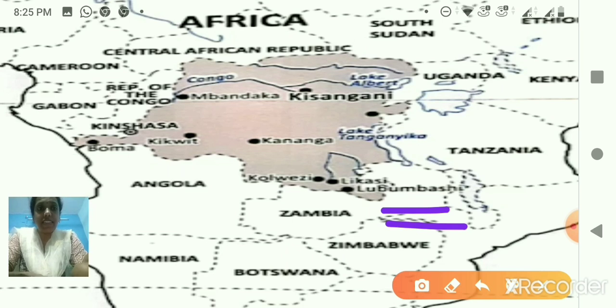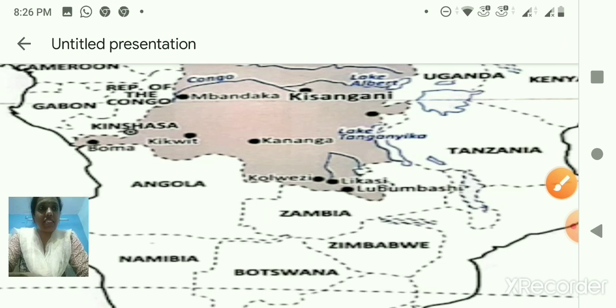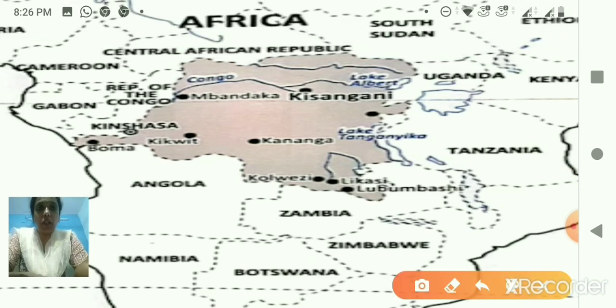Next city we can see here is Kananga. Okay, what is the spelling? Kananga. And the next city is below, it's over here, that is Boma. Boma. Clear, children?